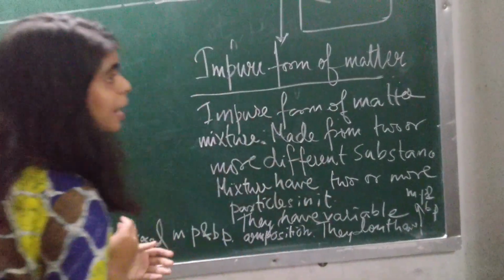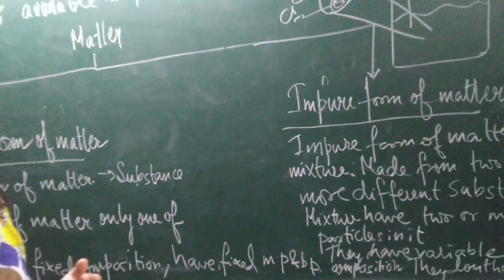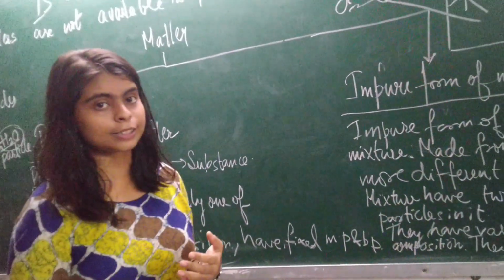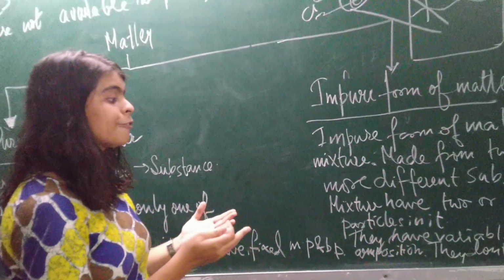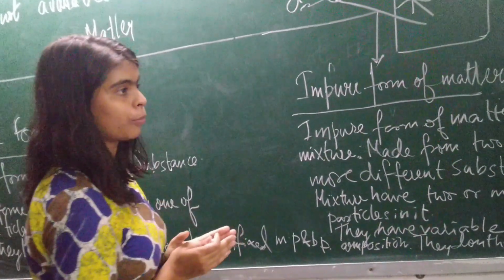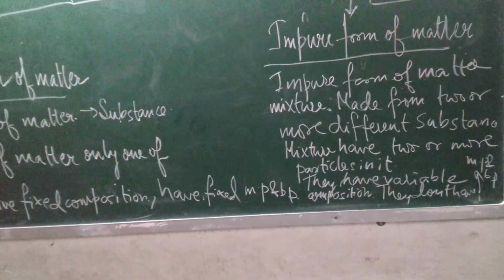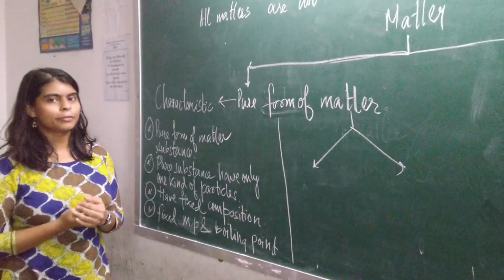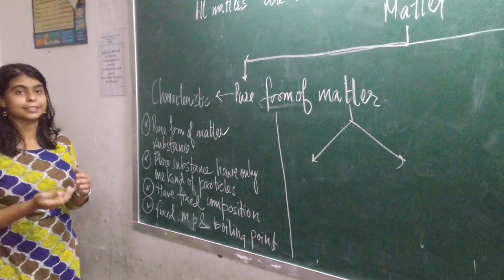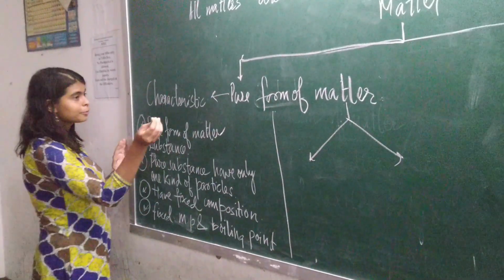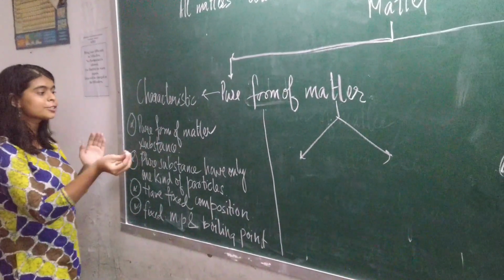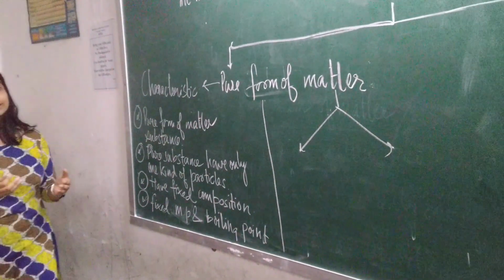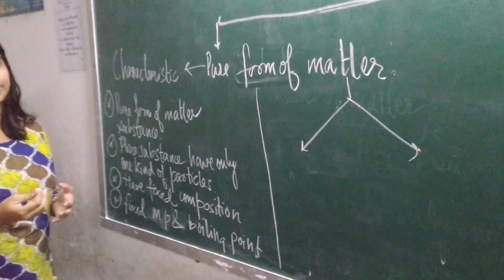As you have seen, whenever we add salt to water, you will see that their boiling point and their freezing point change. So they don't have fixed melting and boiling points. So we have understood what is a pure form of matter and impure form of matter, and we have understood their characteristics. The pure form of matter has the characteristics of what? That they have fixed composition and they have fixed melting and boiling point.